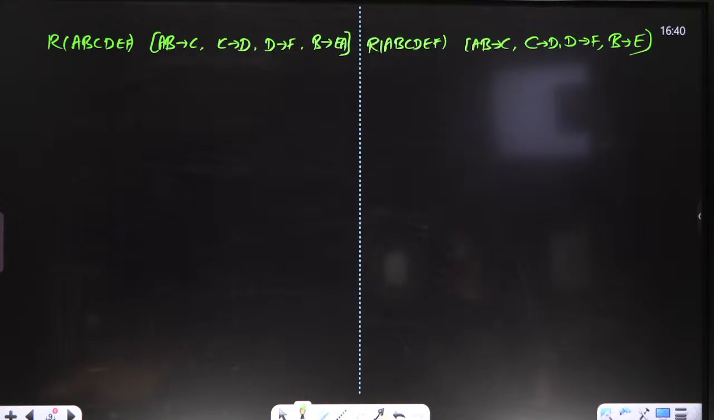Tell me fast, what is the candidate key? Question number one. Yes, everyone, fast.